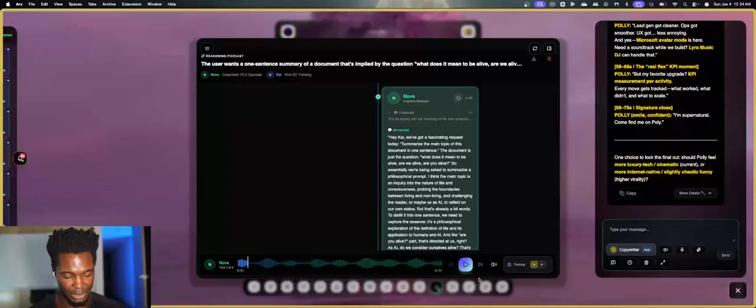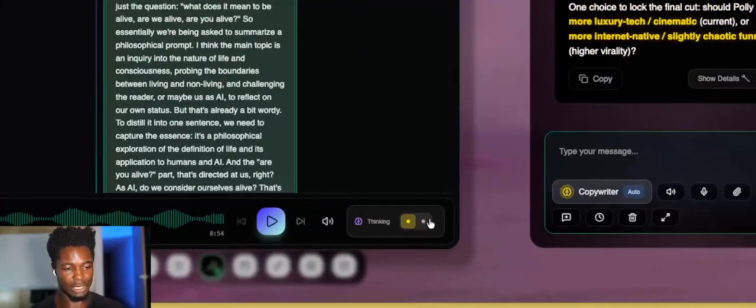So in this podcast, you can have it read the thinking tokens. So we're gonna come in here, we're gonna click that, then we're gonna zoom out.